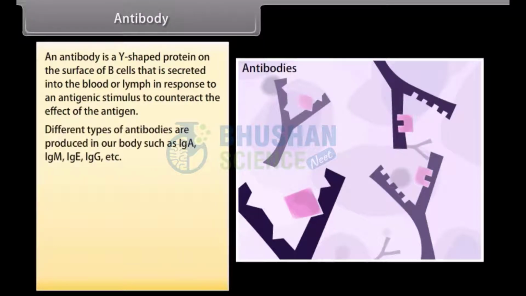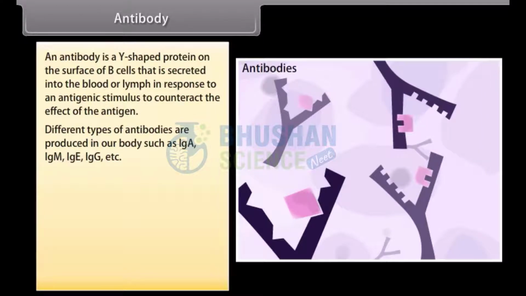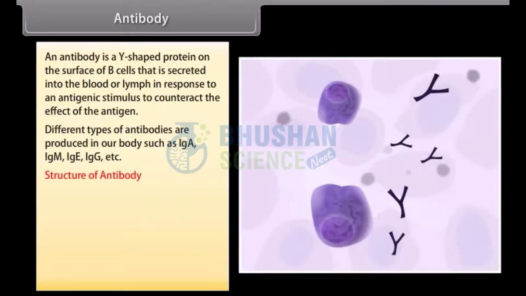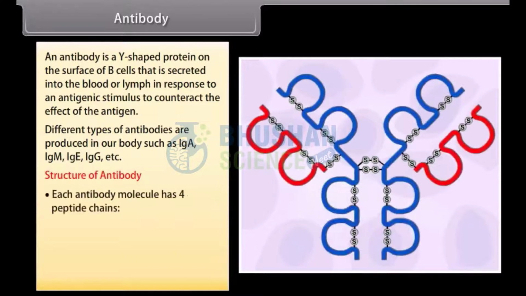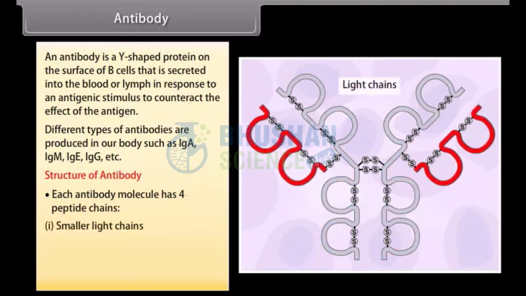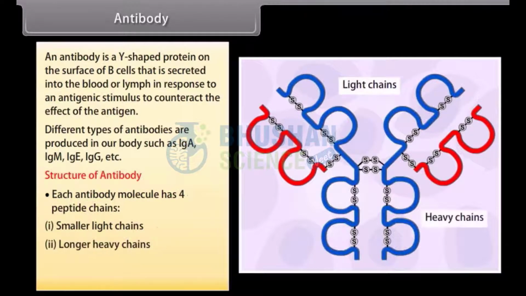Different types of antibodies are produced in our body, such as IgA, IgM, IgE, IgG, etc. Structure of antibody. Each antibody molecule has 4 peptide chains. Smaller light chains, longer heavy chains. An antibody molecule is represented as H2L2.